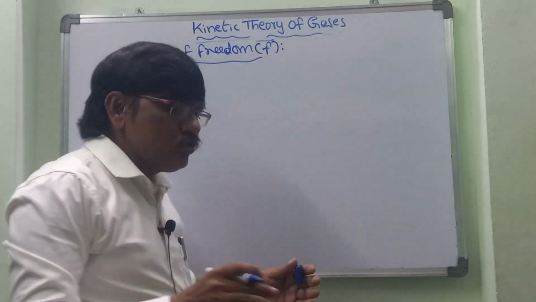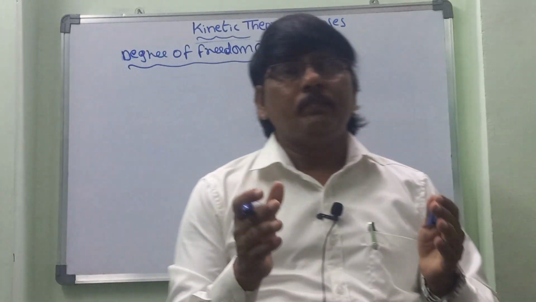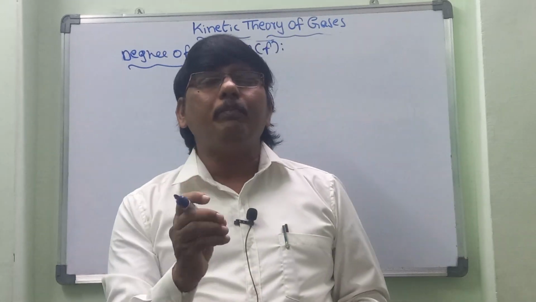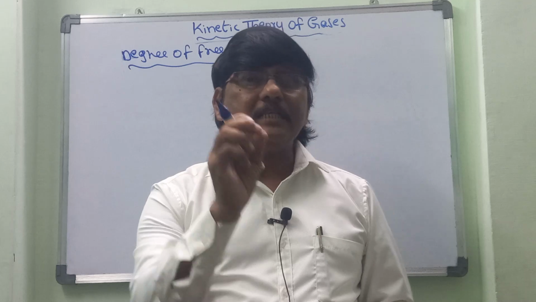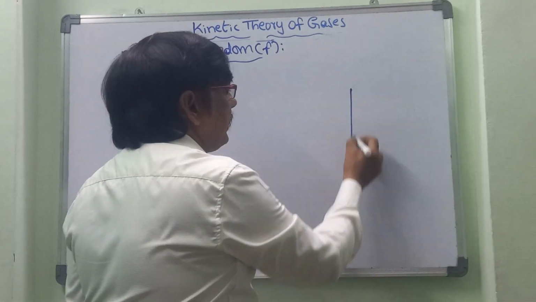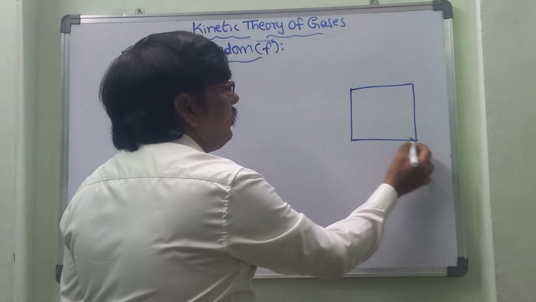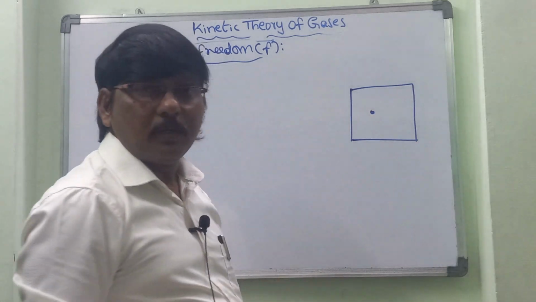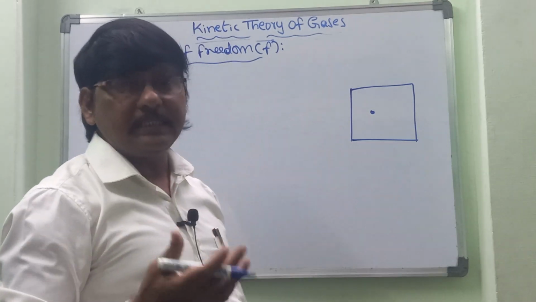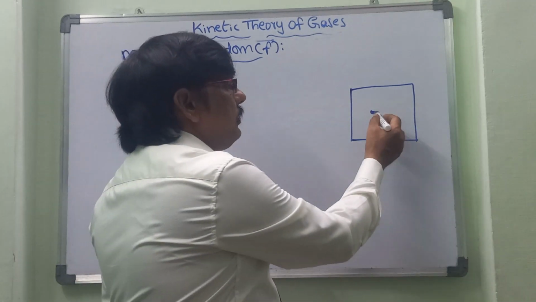If we take any one gas in a coordinate system, in how many possible directions can the gas particle move? For example, here is a container with one gas molecule in it. In that coordinate system, how many directions can it travel?